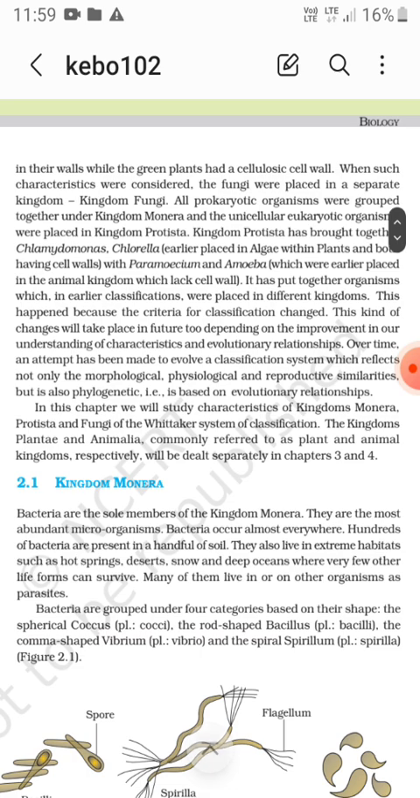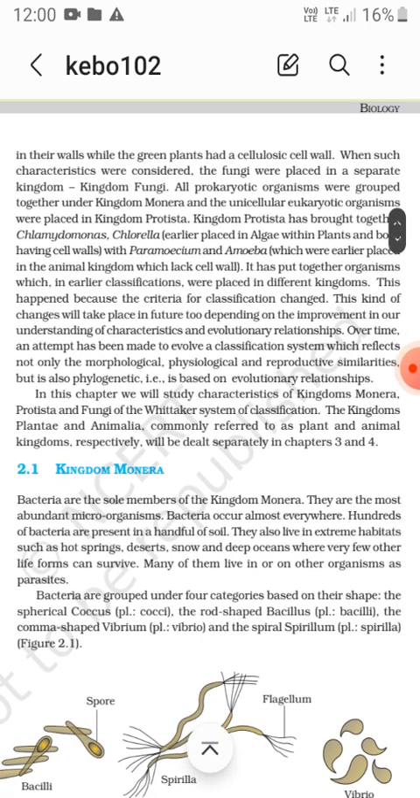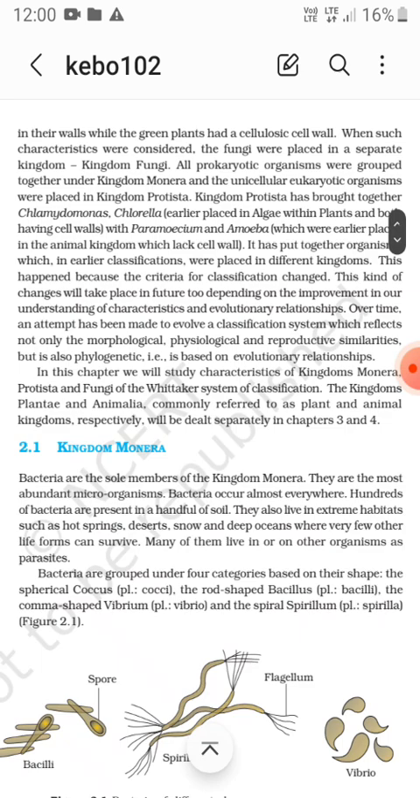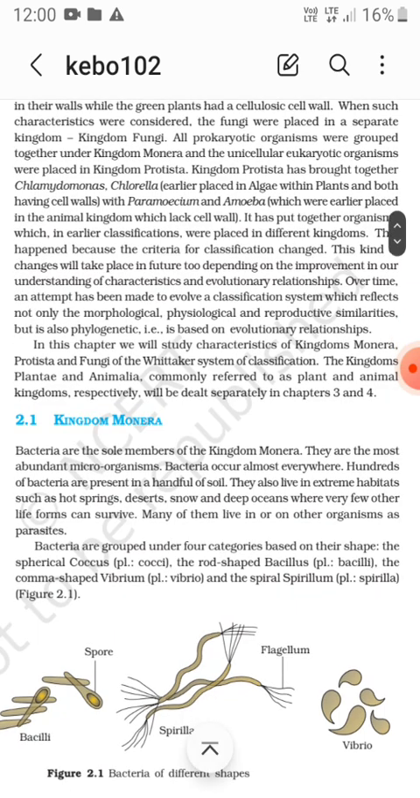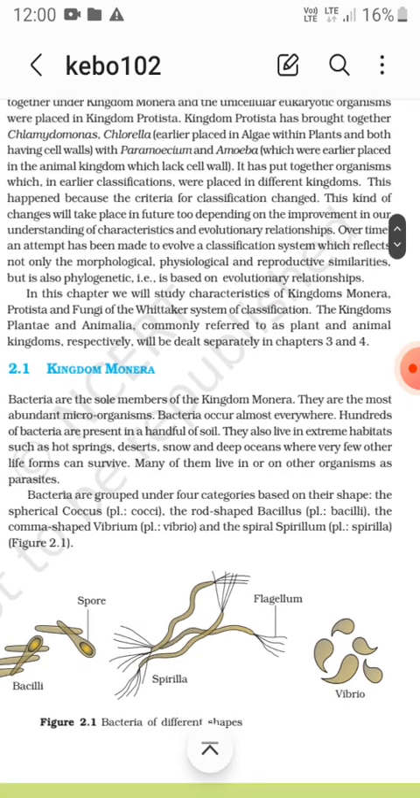There is their phylogenetic classification, that is based on the evolutionary relationship. This is the need. The kingdoms Plantae and Animalia are commonly referred to as the plant and animal kingdoms respectively.